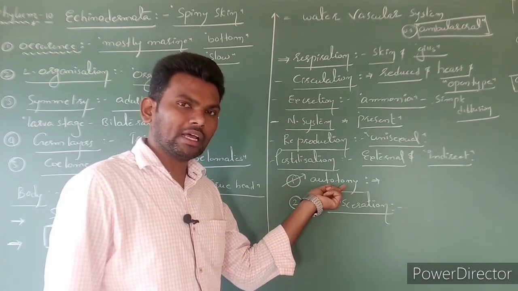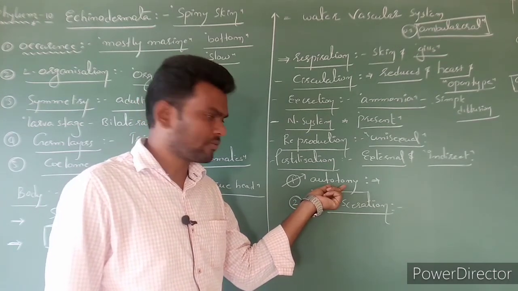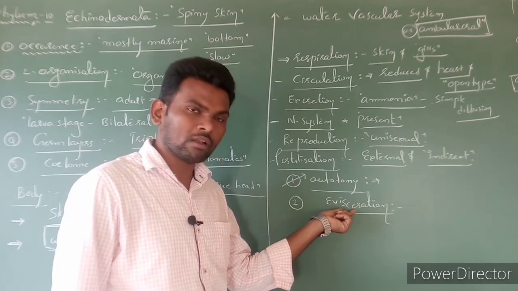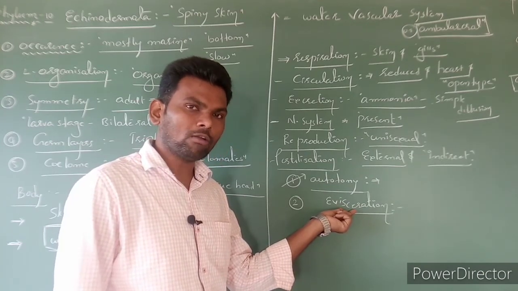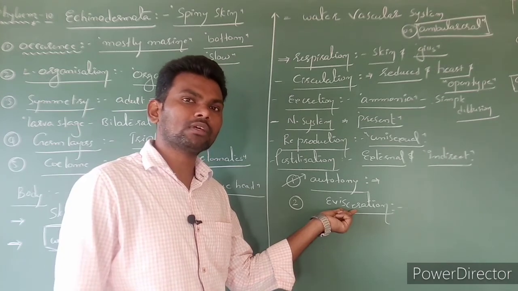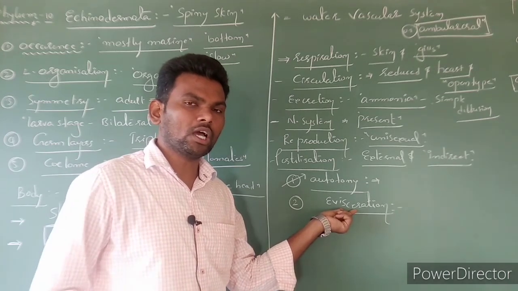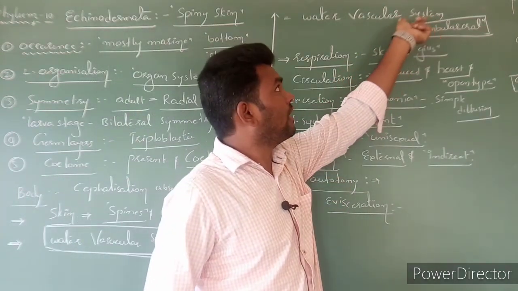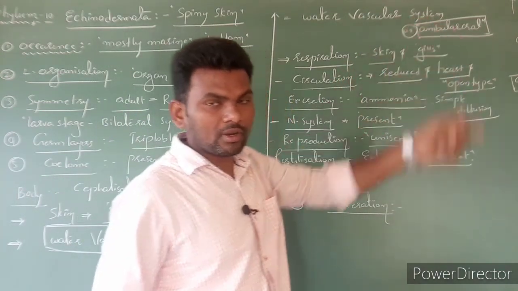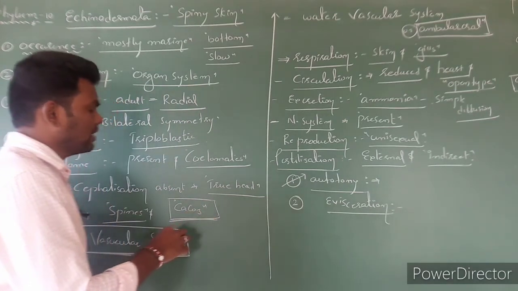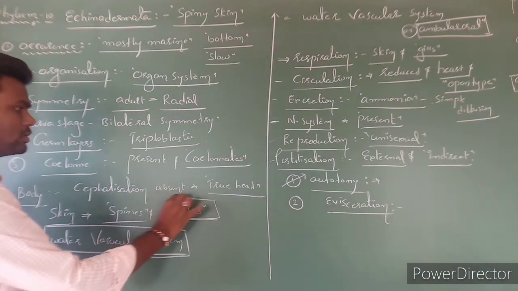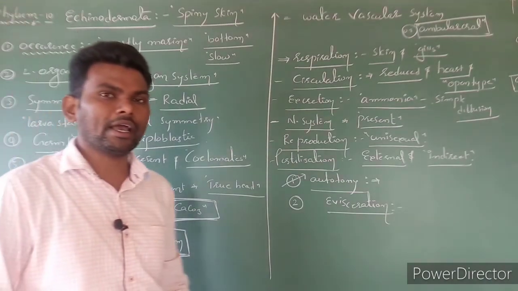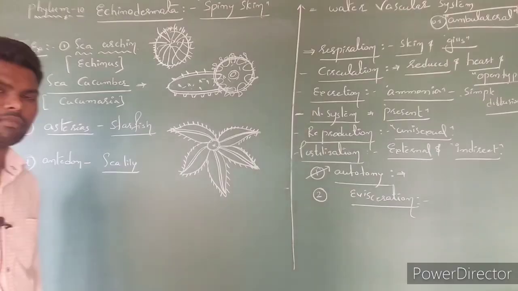Autotomy means what? Regeneration of arms. Evisceration means what? During anger or fighting, they vomit visceral organs. Next, special character is what? Water vascular system. Clear? And one more character is what? Spines are made up of calcium carbonate. So this is the entire information regarding Echinodermata.